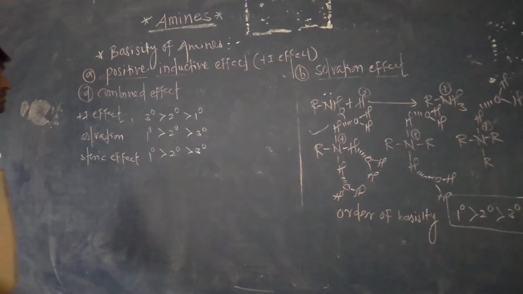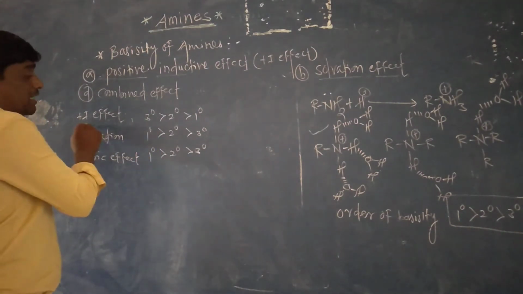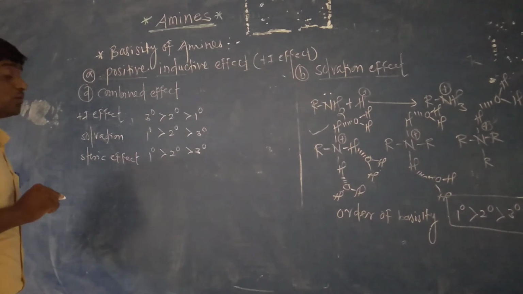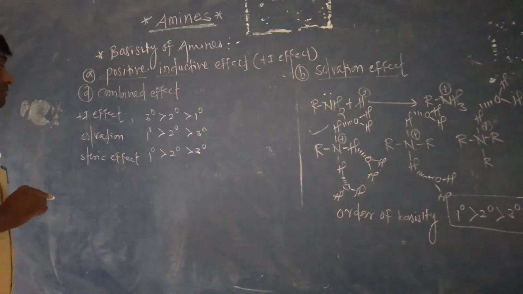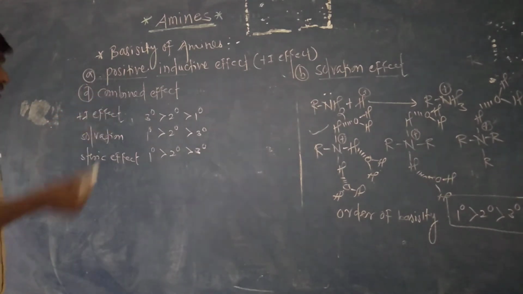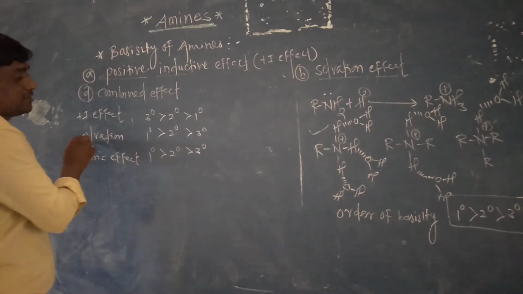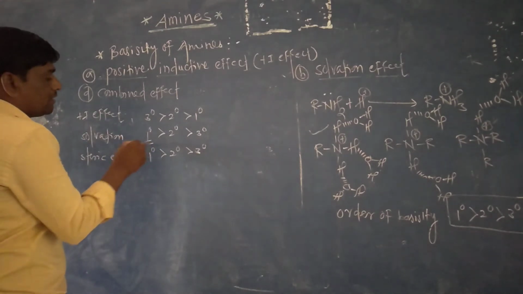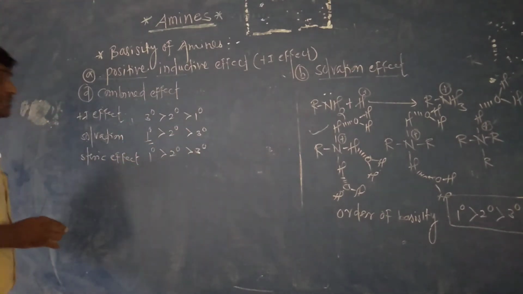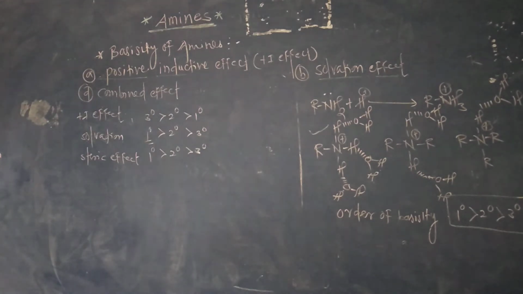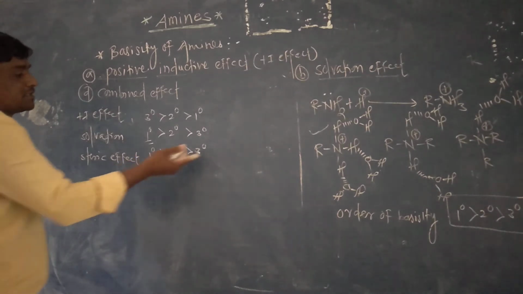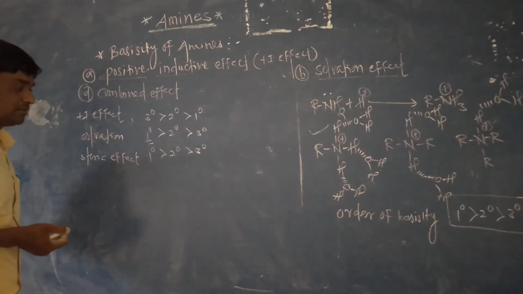In the plus I effect, tertiary is more stable, more basic in nature. In the solvation effect, tertiary is less stable, less basic in nature. In the steric effect, tertiary is less basic in nature.